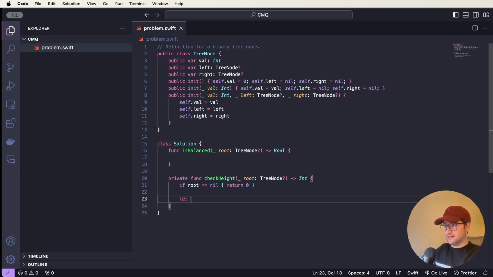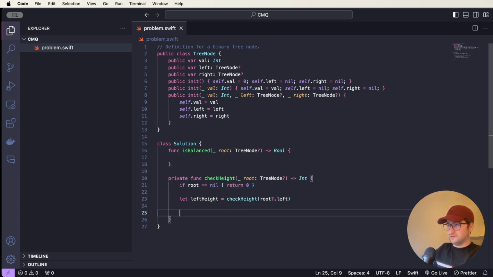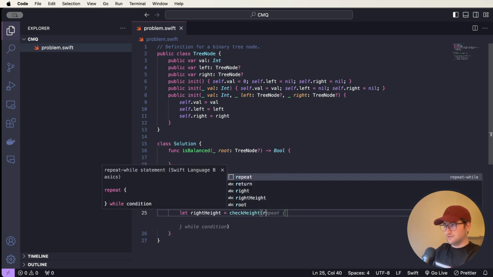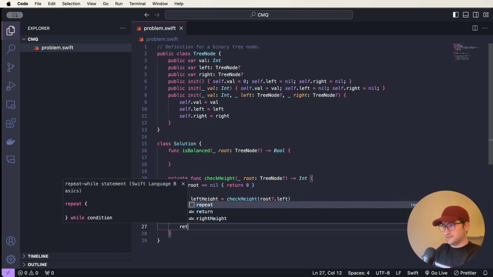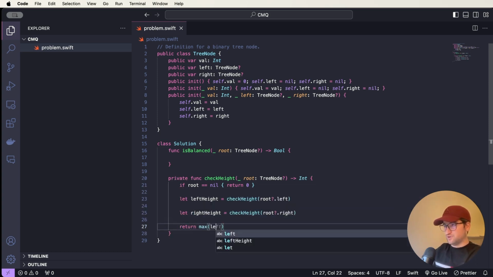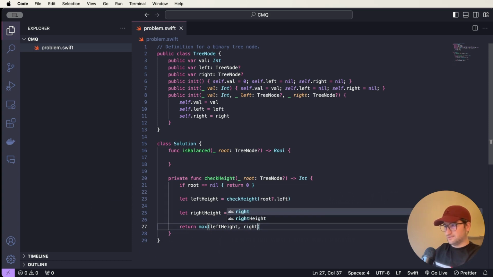So let's say leftHeight is going to be checkHeight for root.left, and rightHeight is going to be checkHeight for root.right, and at the end return the maximum between leftHeight and rightHeight plus 1. But we can add one more statement here.